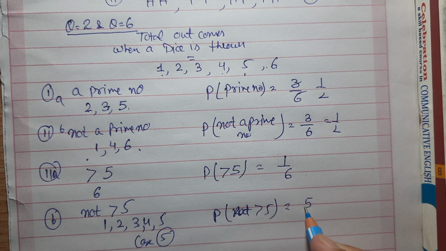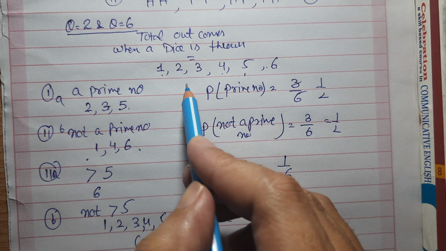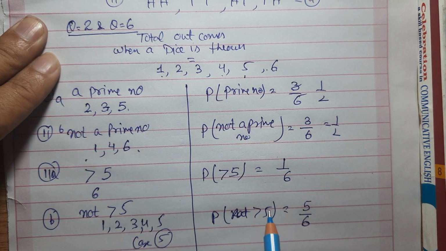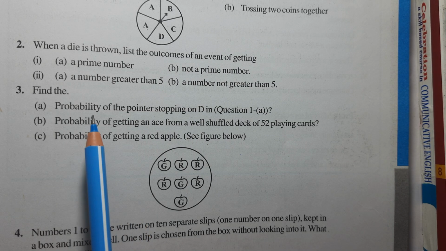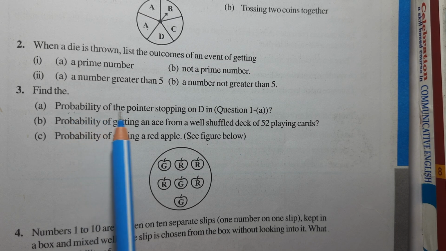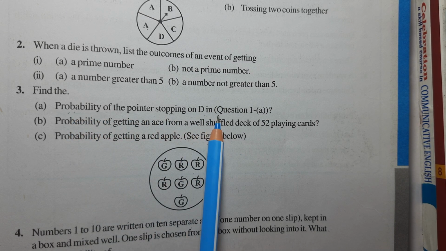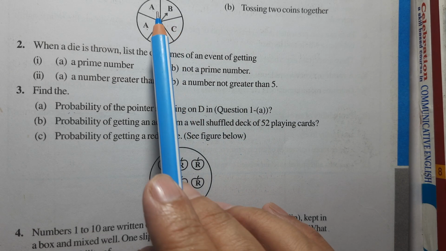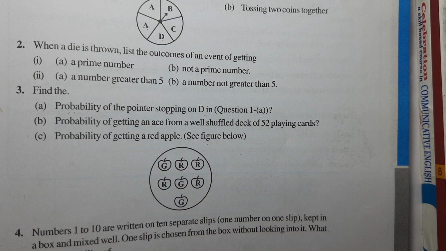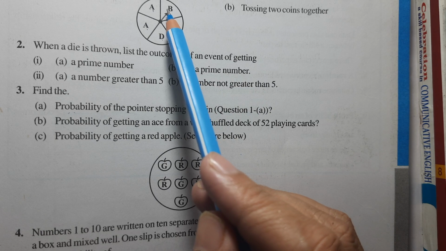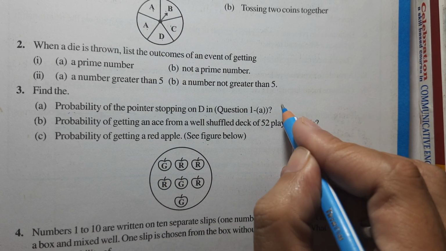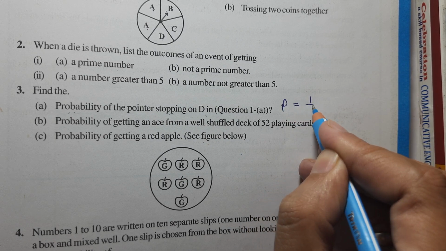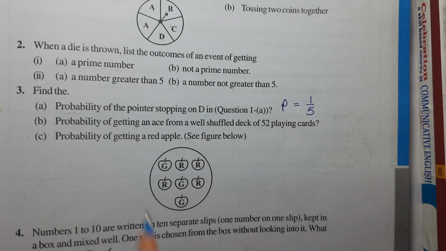That will be equal to 5 upon 6. So that is our total outcomes, and on the second head I have done the probability. So question number 2 and 6 together. Now see children, it says find question number 3, find the pointer stopping at point D in question number 1. Just see, at point D only one chance, total 1, 2, 3, 4, 5. So probability of pointer getting stopped at point D is 1 upon 5.